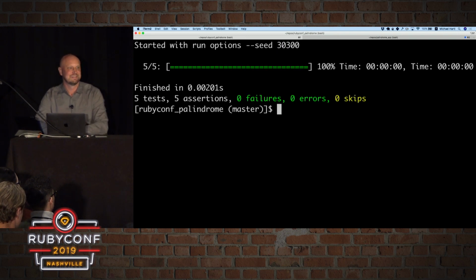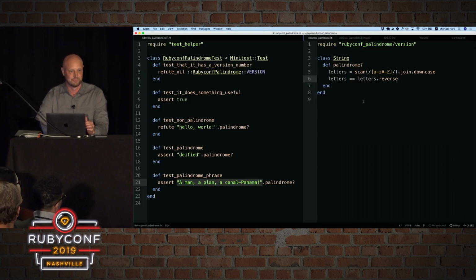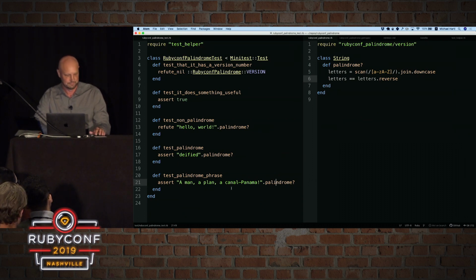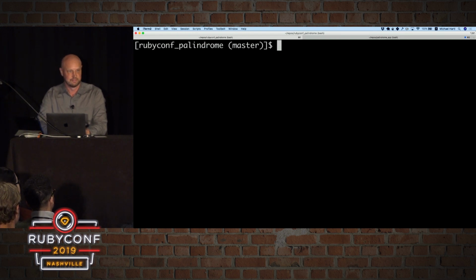And look at that, we're green. So with just a little bit of test-driven development and some work in the REPL, we've written a Ruby gem that actually detects these more complicated kinds of palindromes that consist of a phrase with punctuation and whatever else. So I think we're ready now. Let's install this on the local machine.